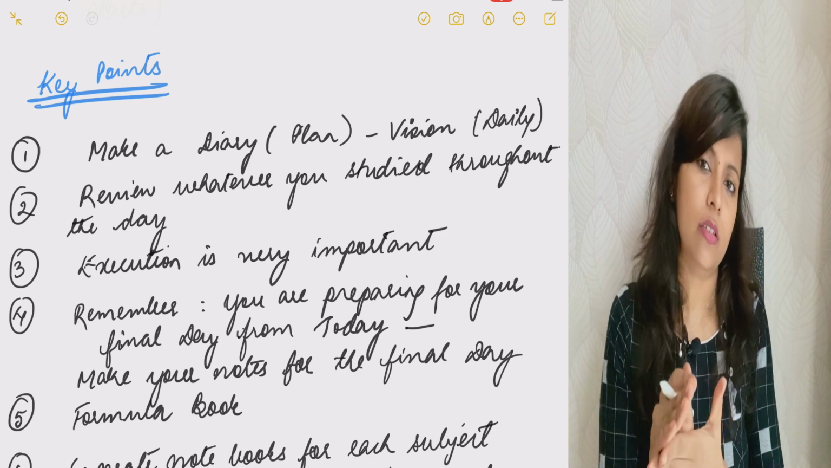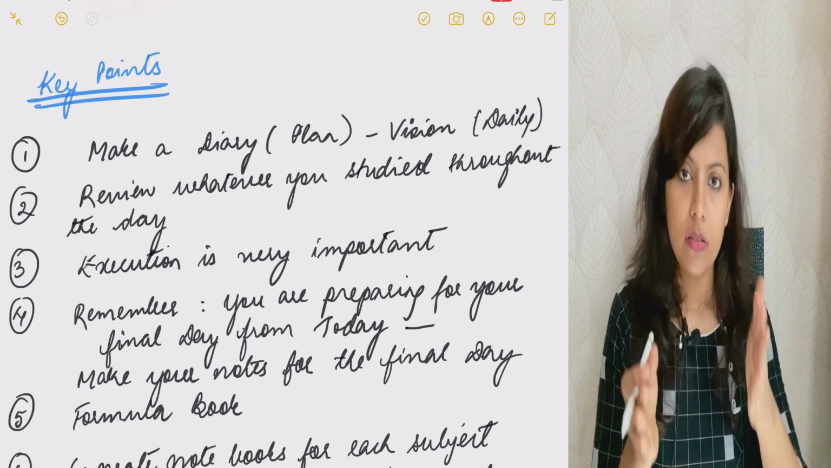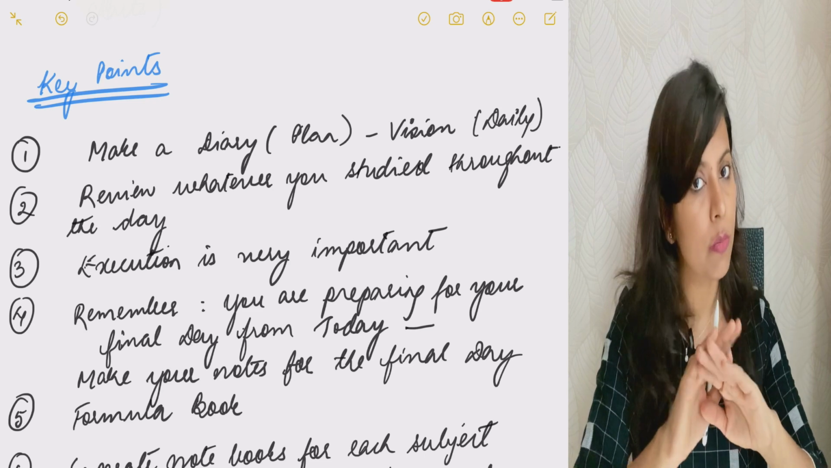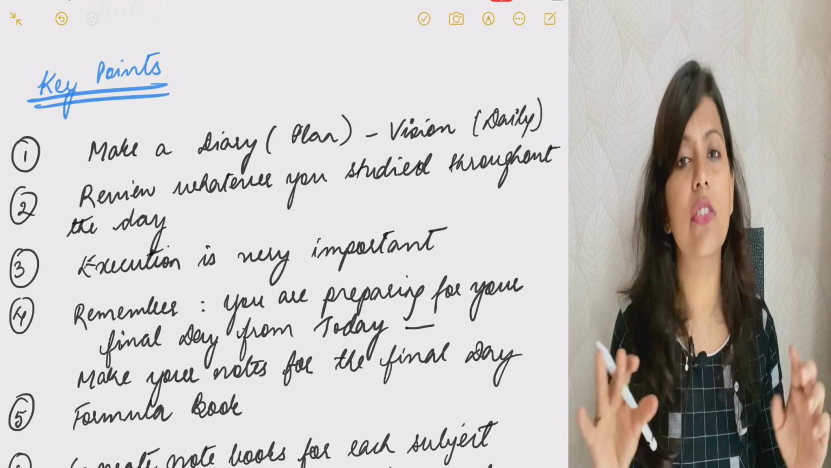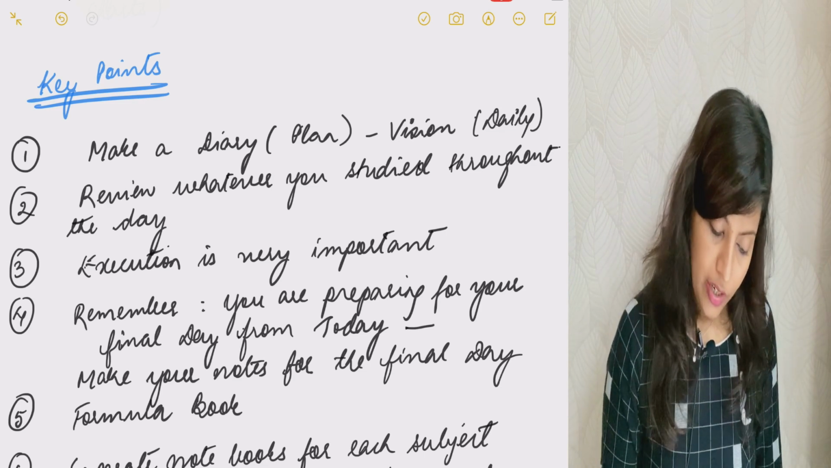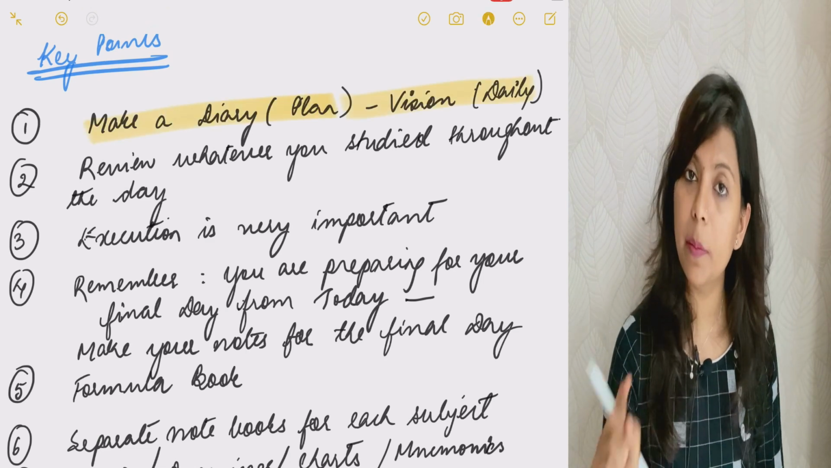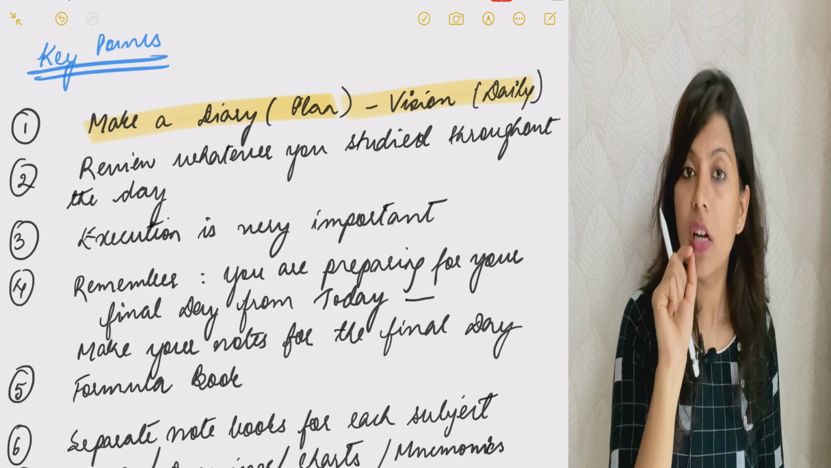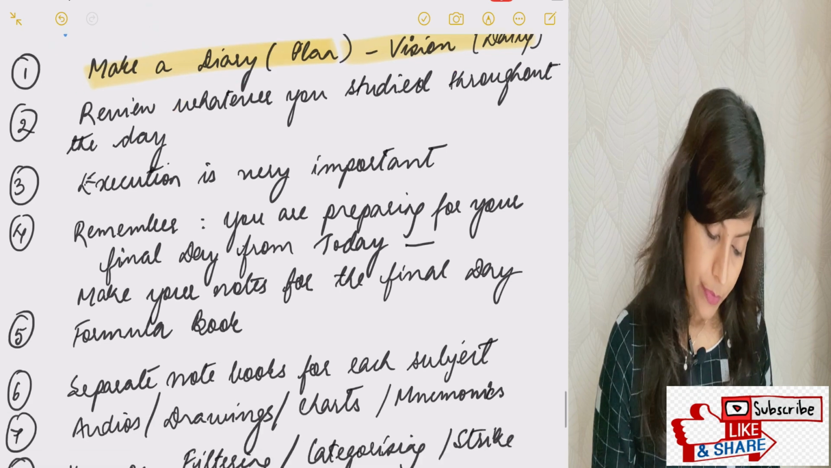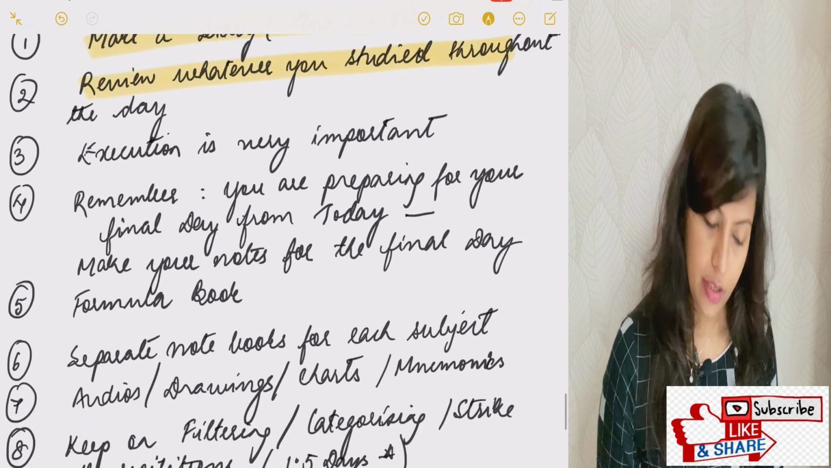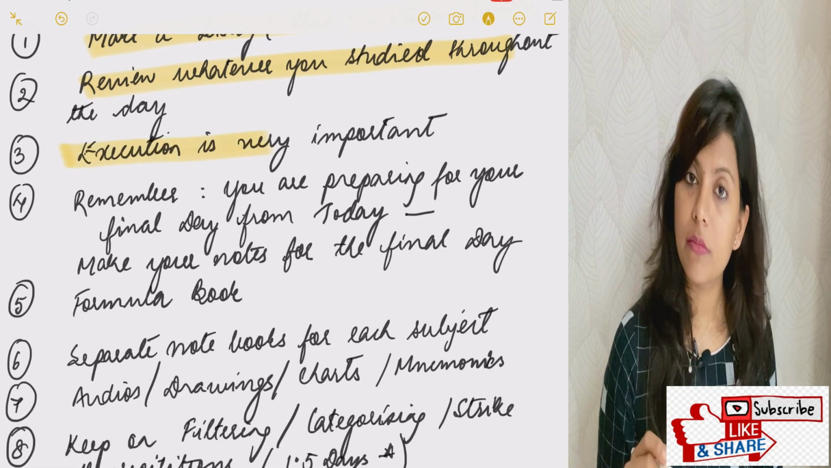Before your revision, like 3 months before your exam, I'll discuss the weightage of marks of each and every chapter. For now, study everything whatsoever possible for each and every subject. Don't miss anything because you should have knowledge of every chapter of CA. So finally, the key points of the entire thing is make a diary, plan, vision. Your daily plan should be there, should be written and you should know your targets. Review whatever you study throughout the day, okay? Before sleeping, review everything. Try to execute as much as possible, okay?